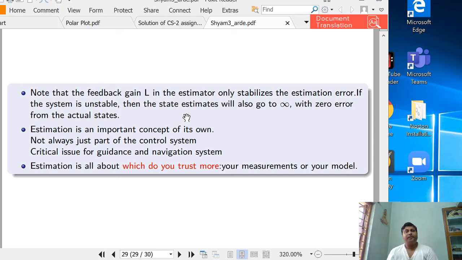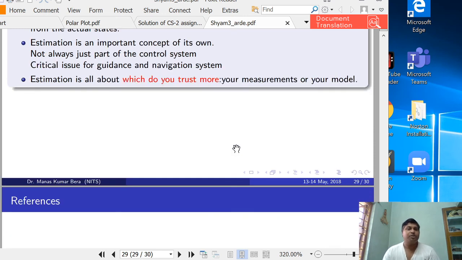So from here new theories have started: if the system is corrupted by noise and the measurement is also corrupted by noise, then how will you do the estimation? For that the Kalman filtering is there, and these are the modern as well as more advanced concepts which are not required for you.